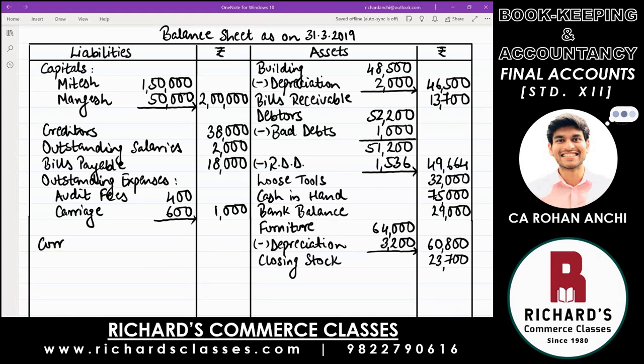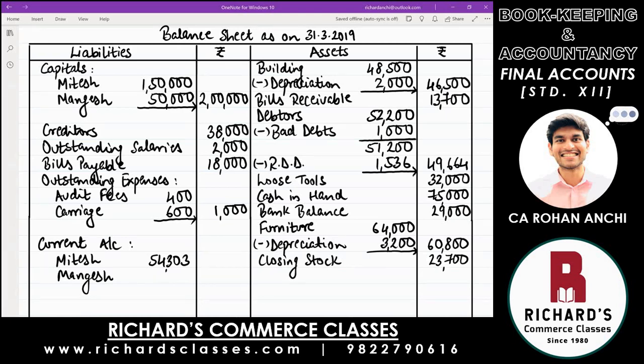You write down current account. Just like how it was given to you in the trial balance, same way now you're writing in the balance sheet, current account of the two partners, Mitesh and Mangesh. Whatever was their balance, you write down one below the other. For Mitesh, it was 54,303.